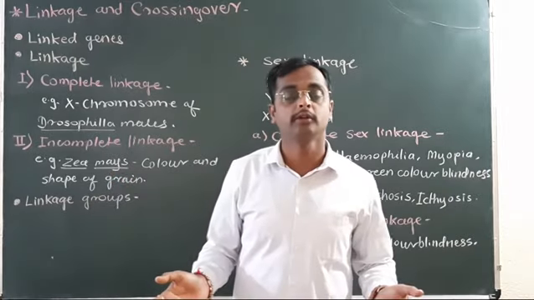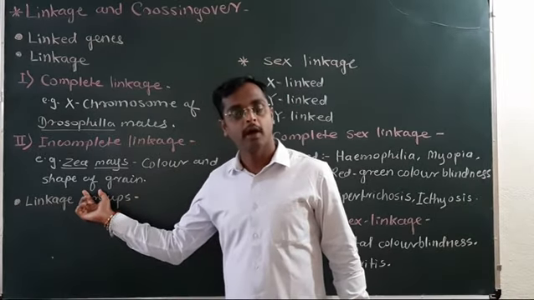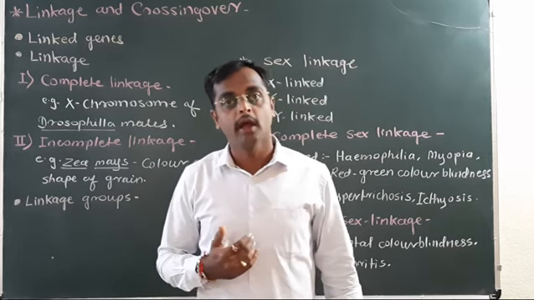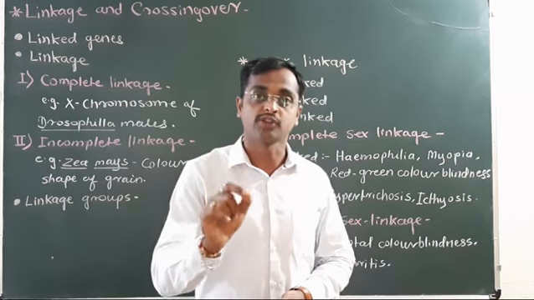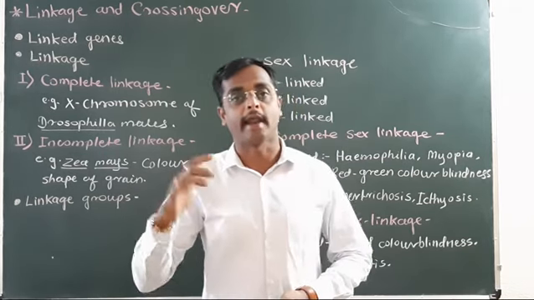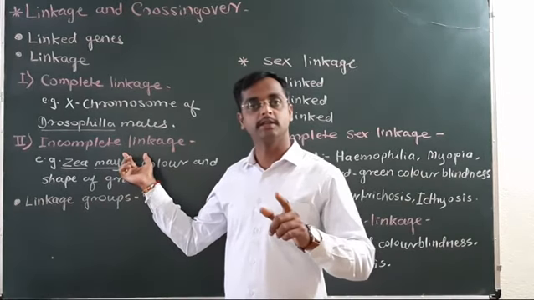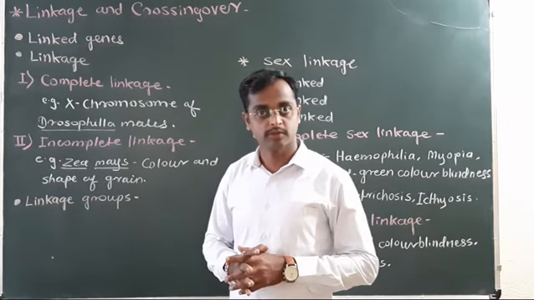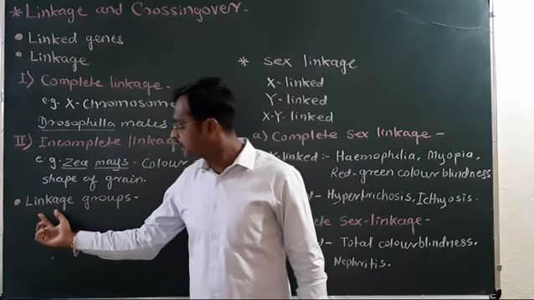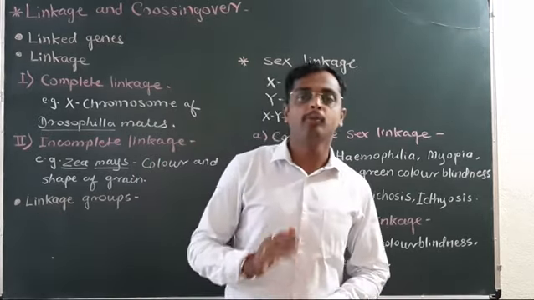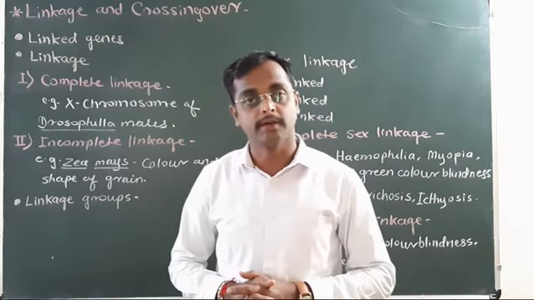These may get separated due to crossing over, because the genes present for the color and the genes present for the shape are distantly located, and as there is a distance between the genes, crossing over may take place to separate these two characters. Understood the incomplete linkage? Incompletely linked genes are present distantly on the chromosomes and may separate by crossing over. The next concept is linkage group. How many linkage groups are present in such organisms?